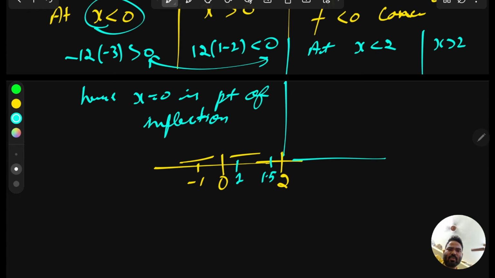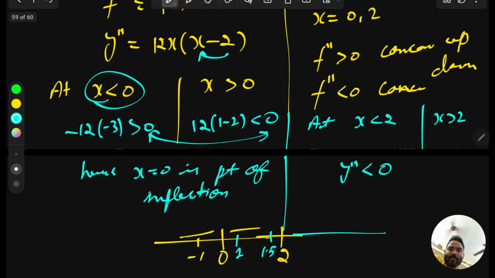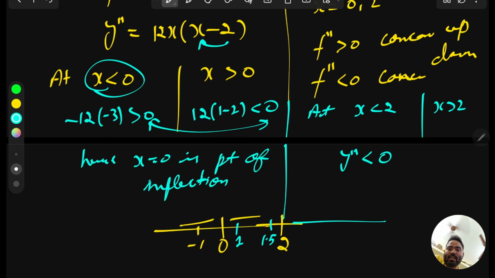Or if you take any value just less than 2, then clearly from here you can say it will be negative. This y double dash will be negative, because less than 2, not going beyond 0, just in the neighborhood of 2. So just less than 2 means this factor is positive and this is negative, overall negative. Positive into negative, negative.